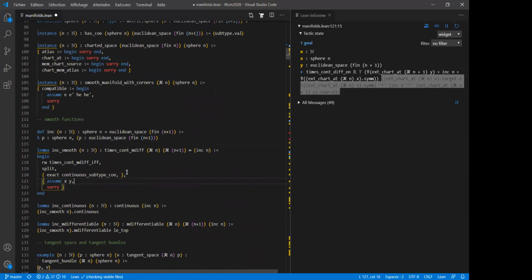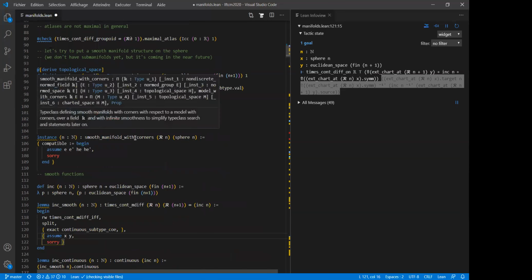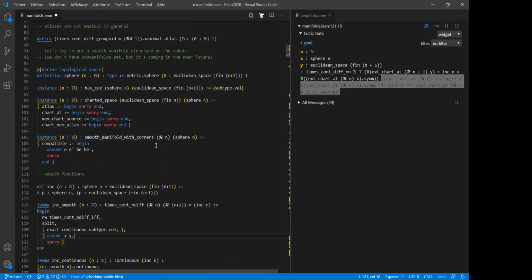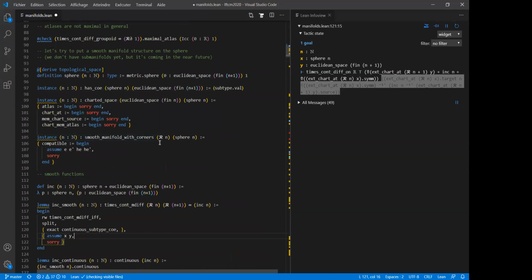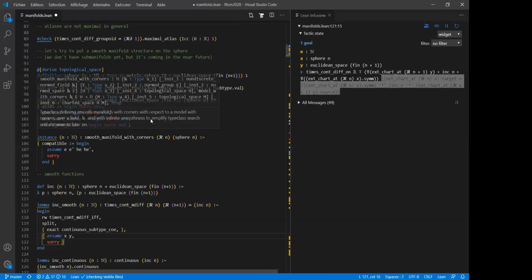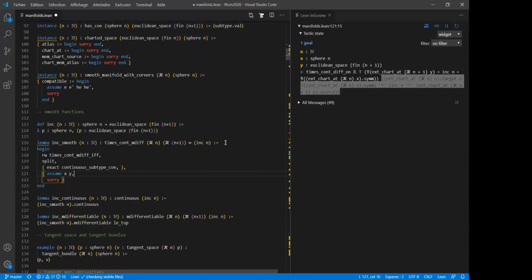For instance, a charted space is just speaking on the two spaces. But then when you move to the smooth manifold with corners, you have additionally the reference to the model with corners you're using. So you have more type parameters in this definition than in the previous one. So you cannot have this one extend this one. Okay, it was just a remark for specialists.